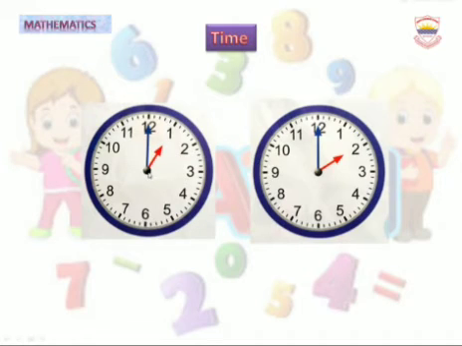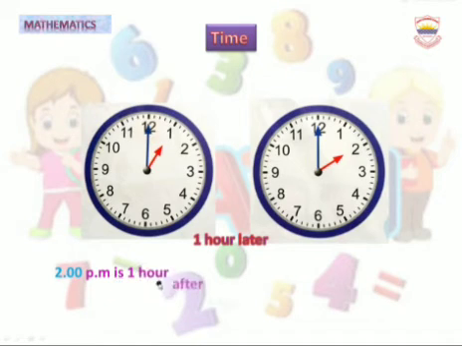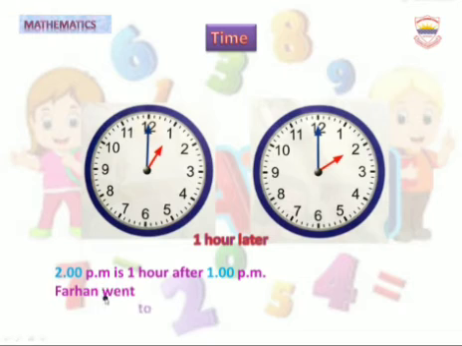This is 1 o'clock and this time is 2 o'clock. 1 hour later than 1 o'clock is 2 o'clock. 2 p.m. is 1 hour after 1 p.m. Farhan went to the canteen at 2 p.m.